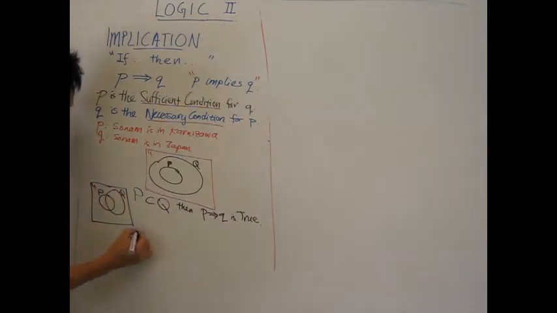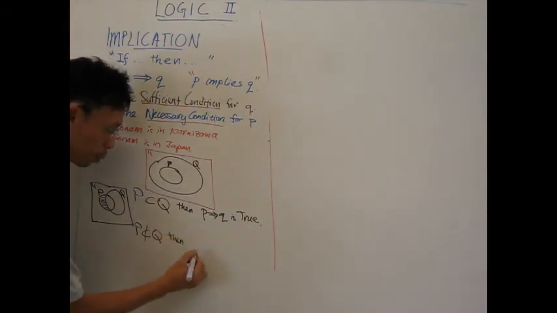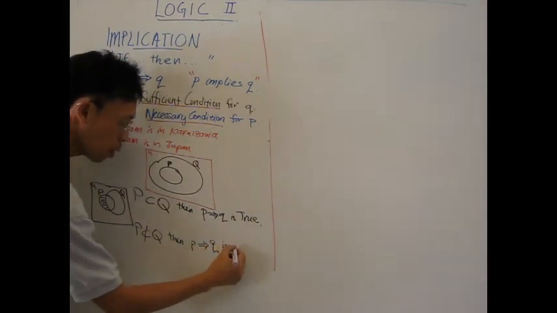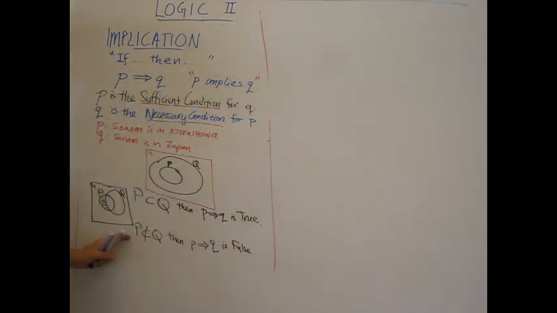In this particular case, P is not a subset of Q because there are regions around here where it is not part of Q. Since P is not a subset of Q, in this case we conclude P implies Q is false. So if capital P is not a subset of Q, then P implies Q is a false statement.